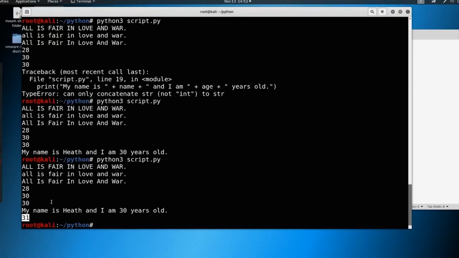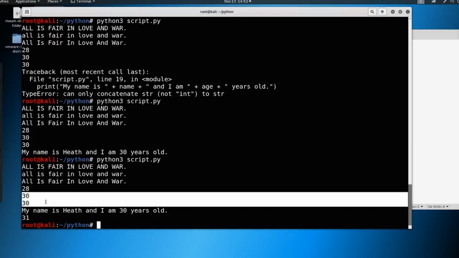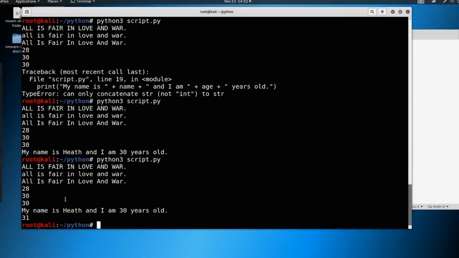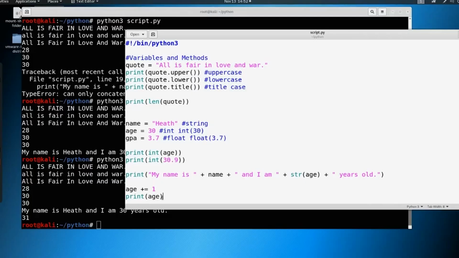Age is now 31. Even up until that point, age has been 30, right? You see age coming through here. We're utilizing it in all three places. Now we print age down here and it's 31 because we have changed what is stored in the variable. So again, the variable here of age, we had 30 stored in it. Up until the instruction is called to add 1, plus equals 1, so we're just adding 1 to this age variable here, then it stays 30. Now it is 31 until we change it again.